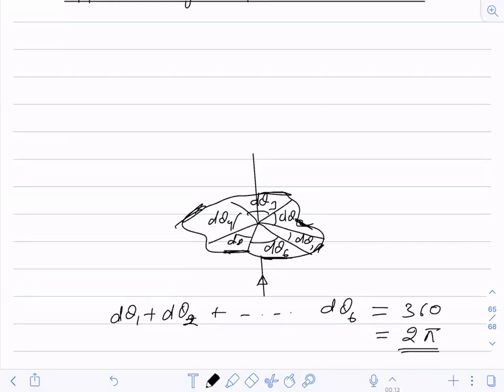You cannot take only from here to here. No, you have to make a closed loop. How will you make a closed loop? By making it like this, no? Or is this the closed loop? No, this is not the closed loop. You will make a closed loop like this, correct? So for the closed loop, you will integrate completely, from here to here.